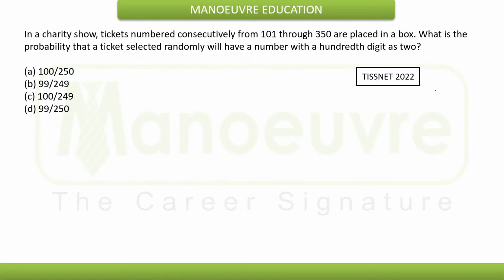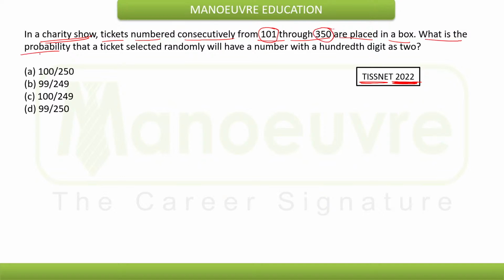Now again, this question is from the previous year exam, TISSNET 2022. What are they asking here? Let's understand the question first. In a charity show, tickets numbered consecutively from 101 through 350 are placed in a box. Okay, so ticket numbers start from 101 and go up to 350. Fine.